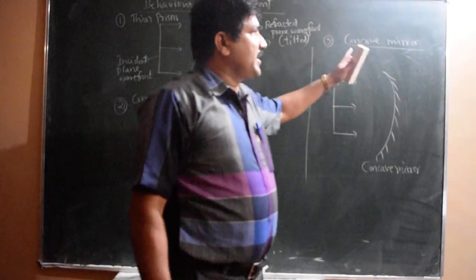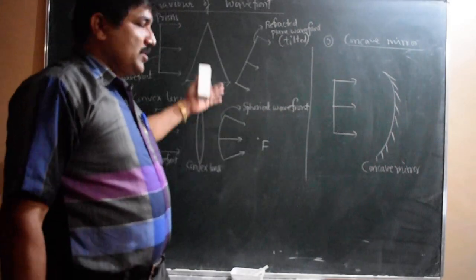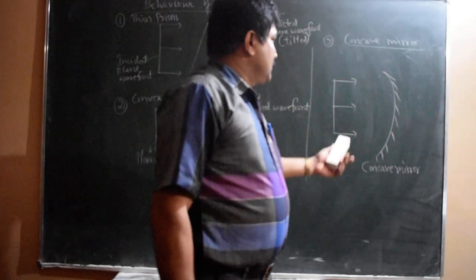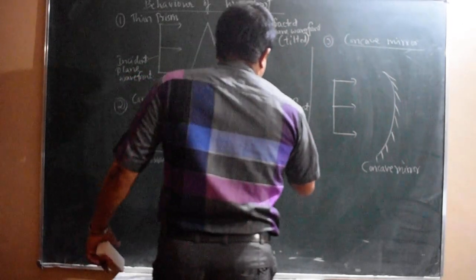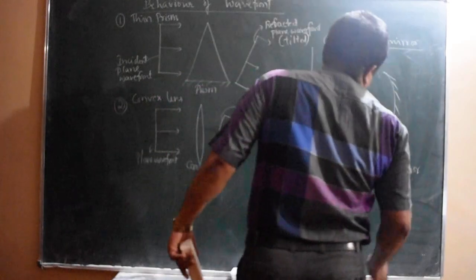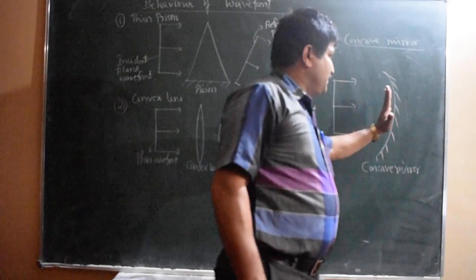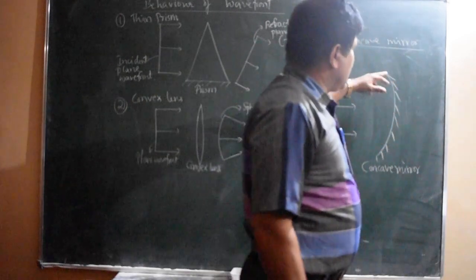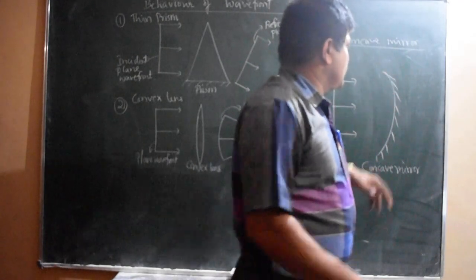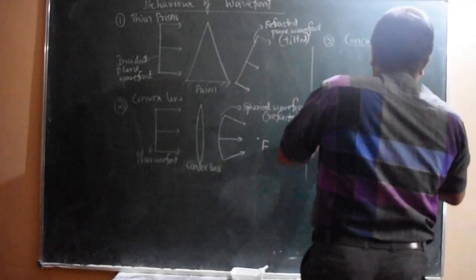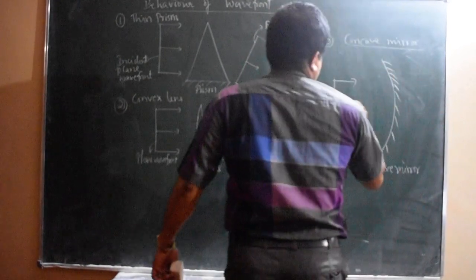And in the case of a concave mirror, what kind of wavefront is reflected? Here it is reflected. Here these two are refraction. In this, it is reflected. Here it is refracted. In the case of a concave mirror, the light undergoes reflection. See, again here also the middle portion is advancing forward. The outer portion of the wavefront has already touched the mirror, so that will start reflecting. That will start moving backward. Due to reflection, that portion will start moving backward.